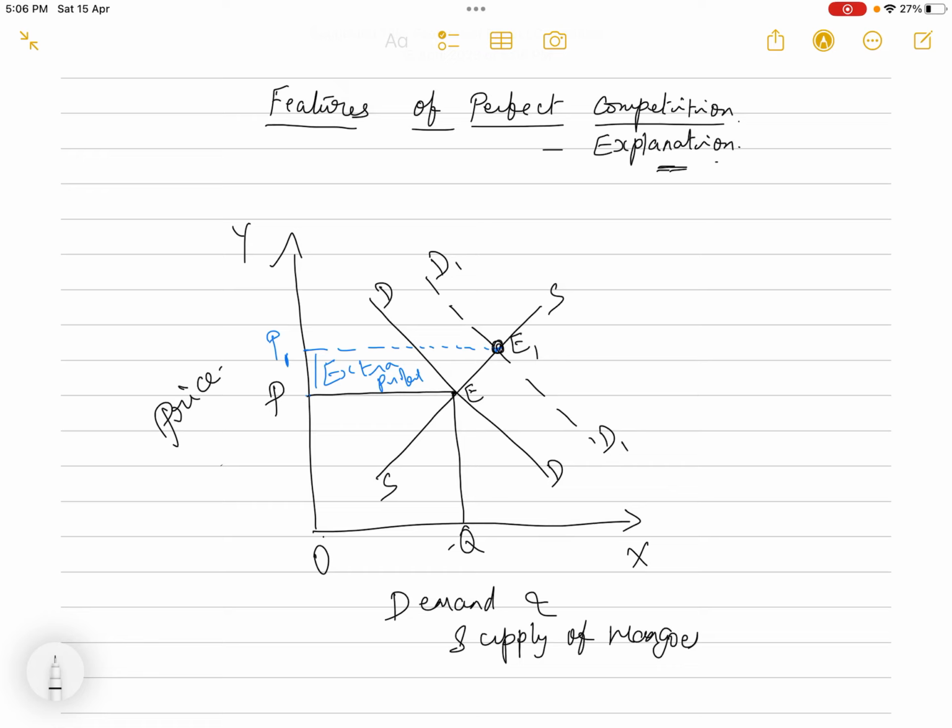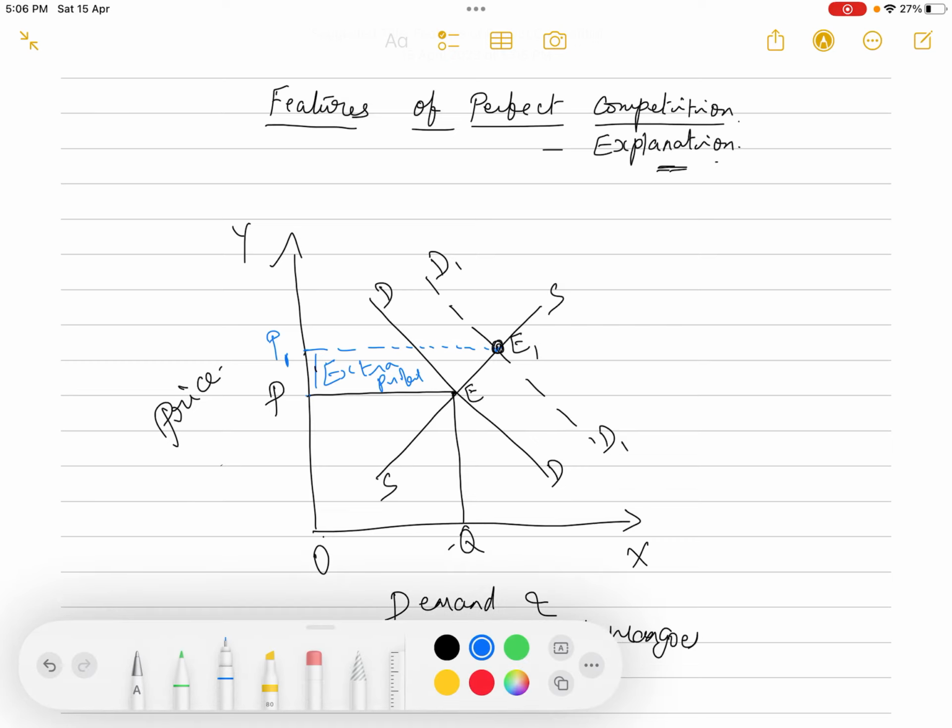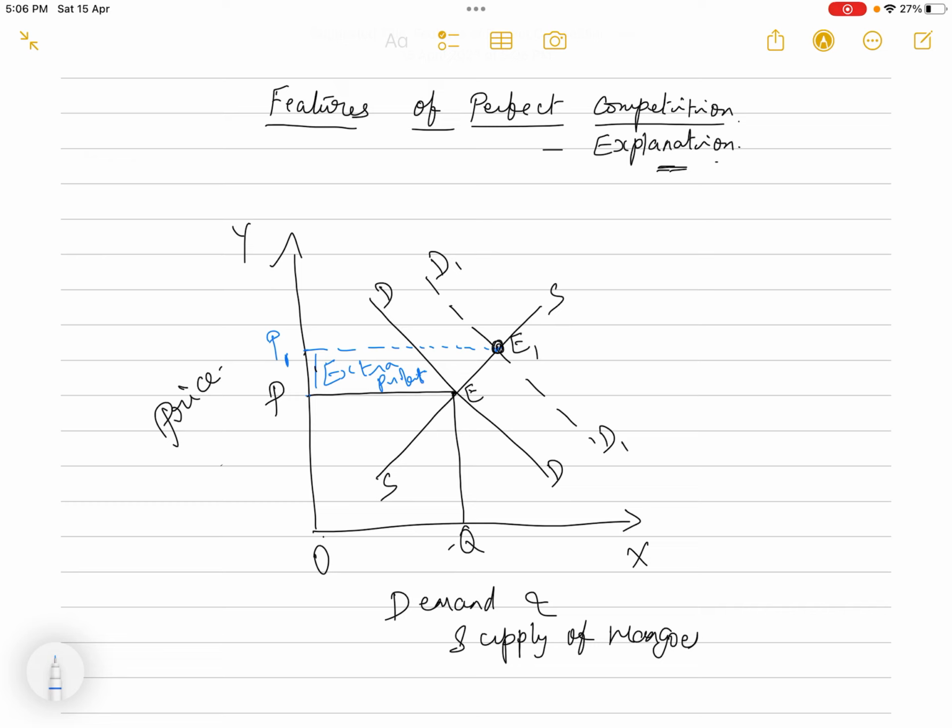Now what is happening? Earlier E is the equilibrium point. Now E1 becomes the equilibrium point, where the new demand curve intersects the supply curve. The price in the market will increase to P1. So now the existing suppliers are getting extra profit, isn't it? So this is the extra profit they are getting.